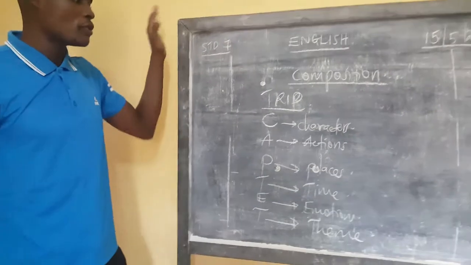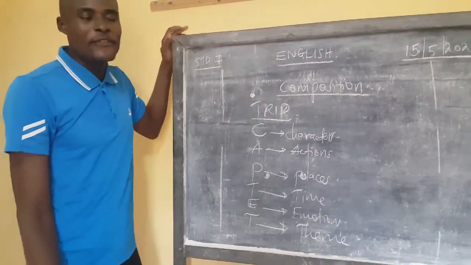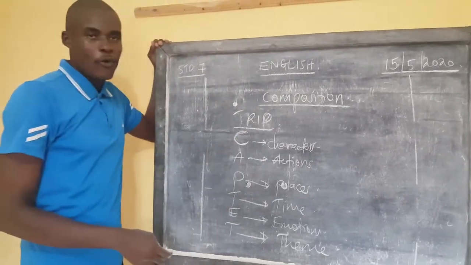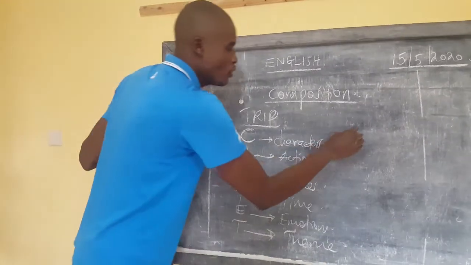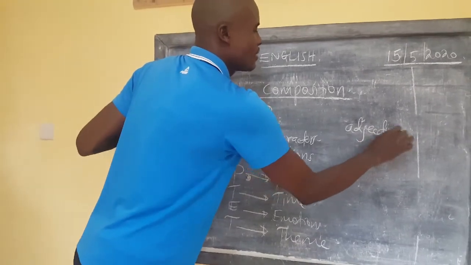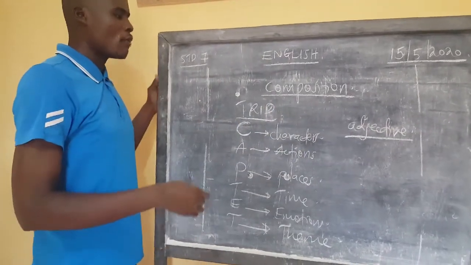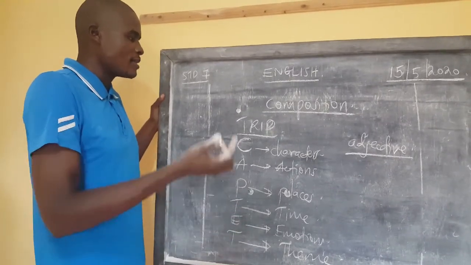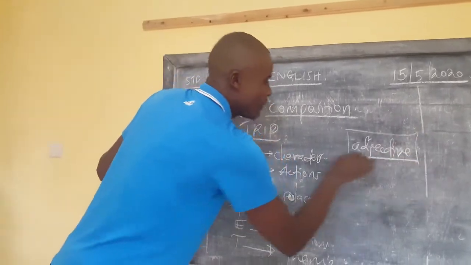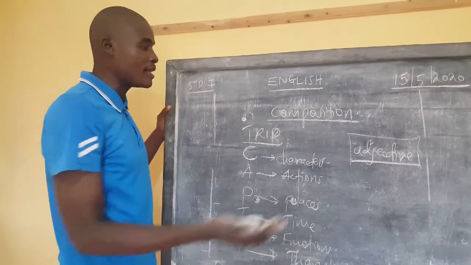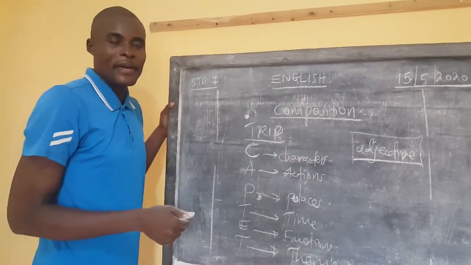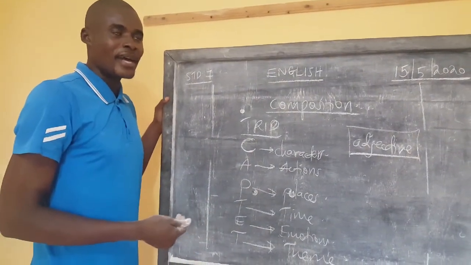Learner, when you use this in your compositions, you will never feel any difficulty to write a composition, because when you have captured the issue of characters, when the characters are well captured, here we are going to use adjectives. Adjectives describe characters. Don't just talk of I met a man. When we left, we met a man by the door. Which type of man was he? Use adjectives, learner, to describe that man. You'll get more points by describing the man. You know how the adjective describes somebody. I met a shabby man, a slender lady.